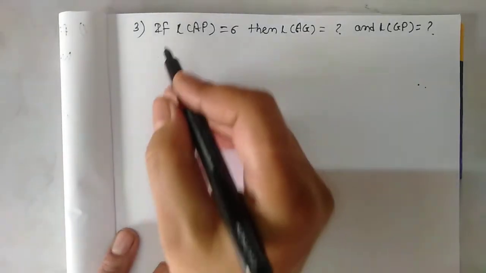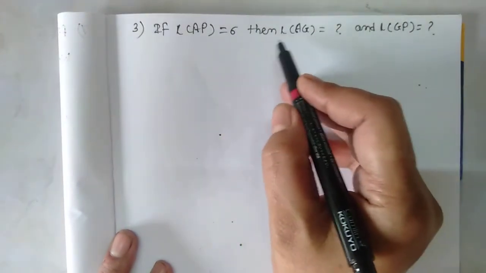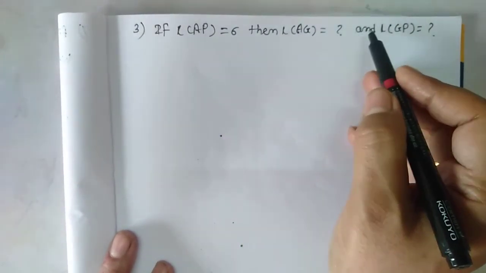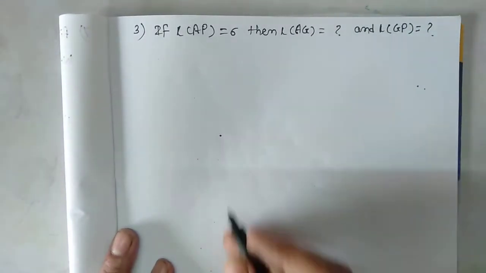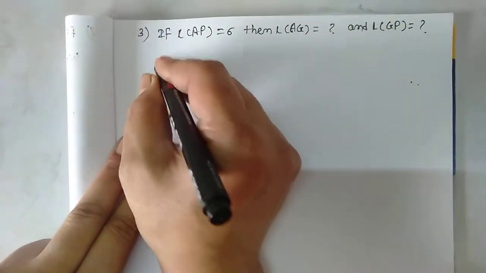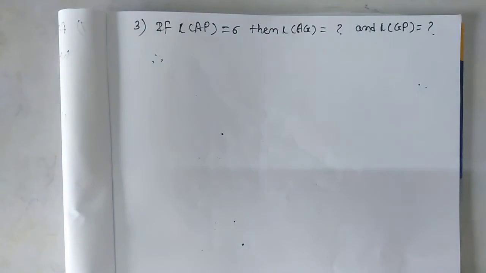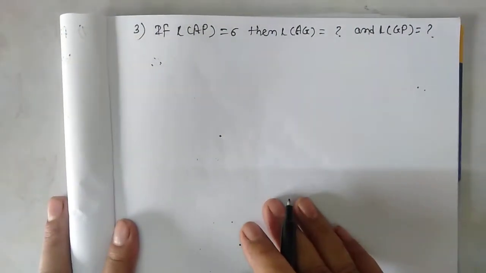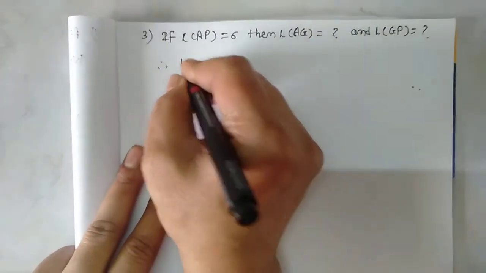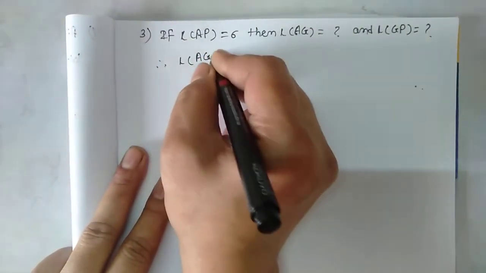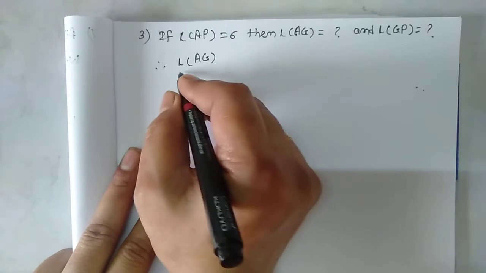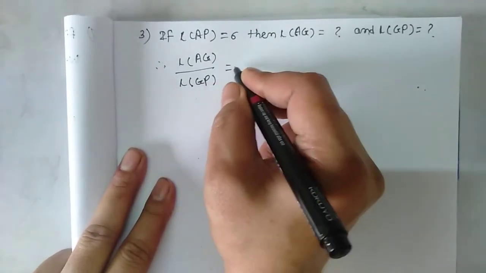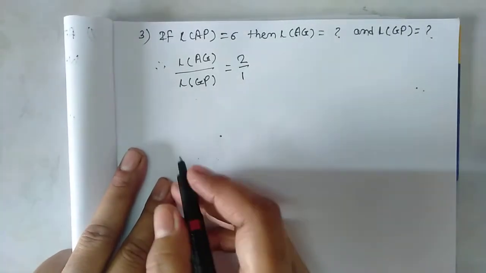Now the third, if the length of AP is equal to 6, then length of AG is equal to question mark and find the length of GP. So now we know that centroid divides each median in the ratio 2:1. So therefore length of AG upon length of GP is equal to 2/1.